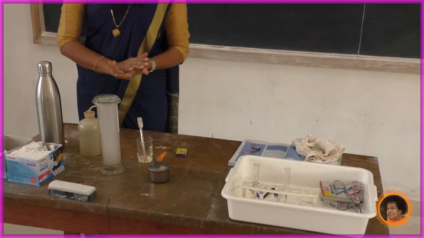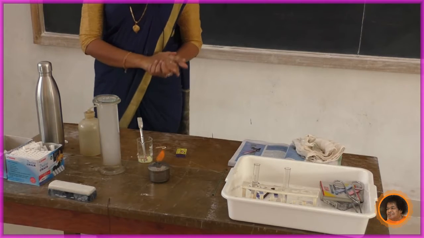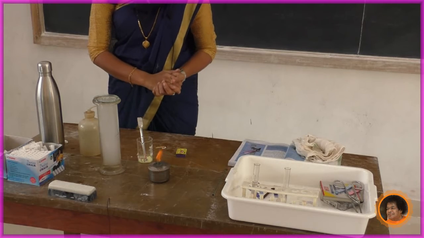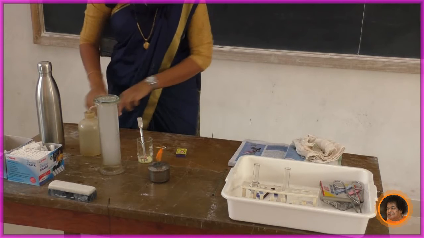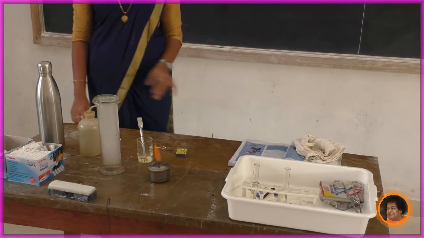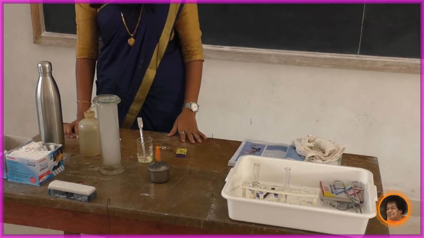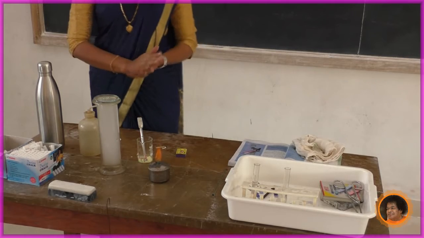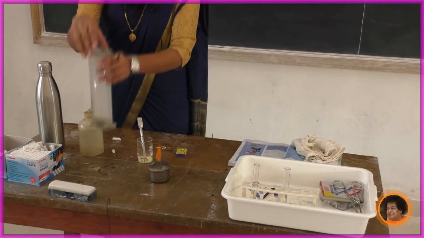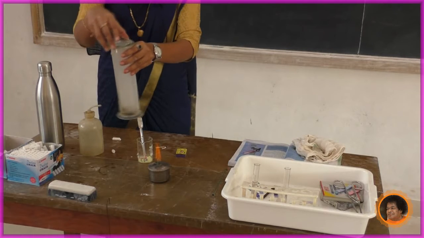Okay, after mixing, now we have to check whether the solution is acidic or basic. Can you write the chemical equation? What happens here? Okay, after this experiment, we will write the chemical equation. Now we have to test whether it is acidic or basic.